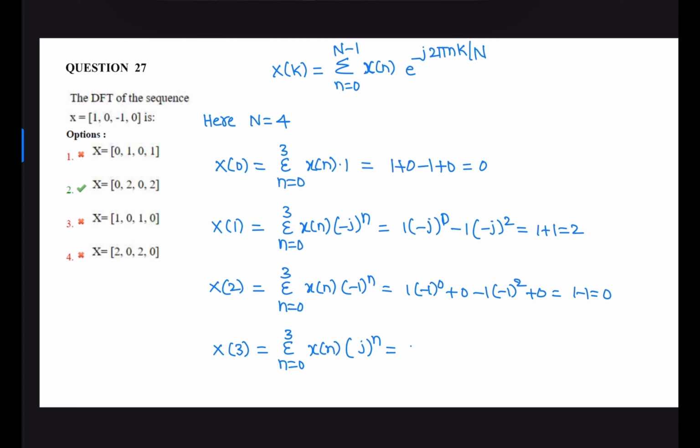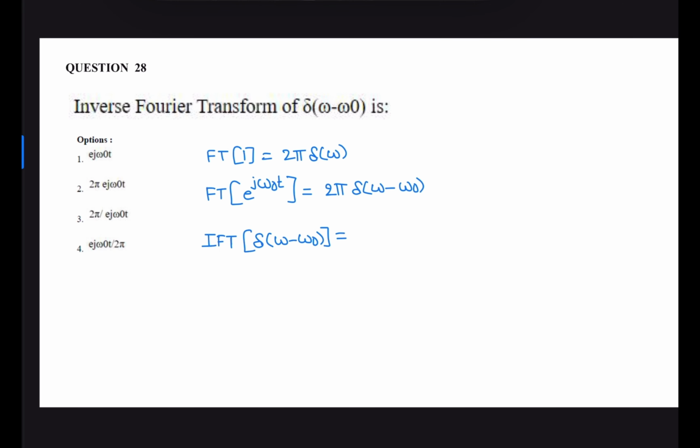X of 3 is 1 into j power 0, plus 0, minus 1 into j square, that is 1 plus 1, its value is 2. Now capital X of k is 0, 2, 0, 2. This is the discrete Fourier transform of the given sequence x of n. Correct option is 2.